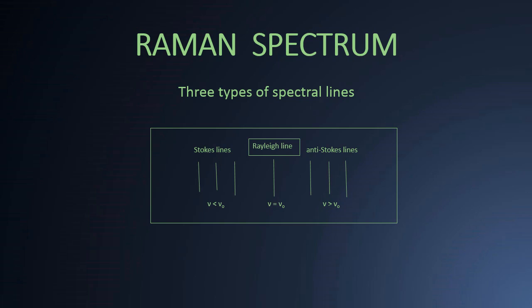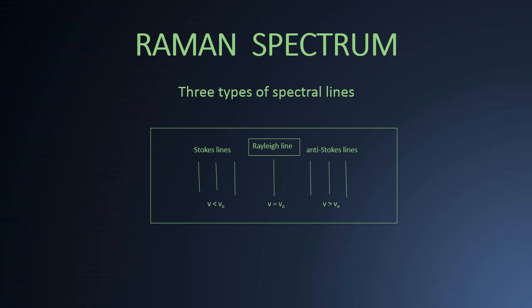This means most of the molecules collide with light photons, giving rise to Rayleigh scattering. Suppose nu is the frequency of scattered light photons and nu naught is the frequency of incident light photons. Depending on the frequency of scattered light photons, Raman lines can be divided into two categories. The spectral lines corresponding to frequency less than the original frequency are called Stokes lines.